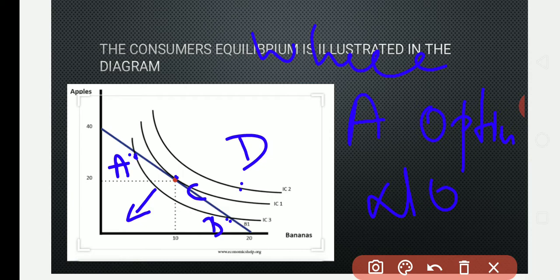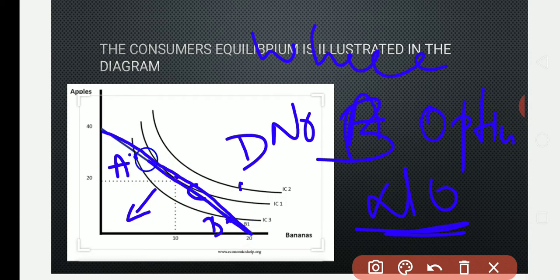That means, can we go for, once again, the B point is here only. Whether B will be optimal, the answer is no. It cannot be optimal. And whether D is optimal, no, it is not an optimal choice, because the consumer's budget line is limited here only.